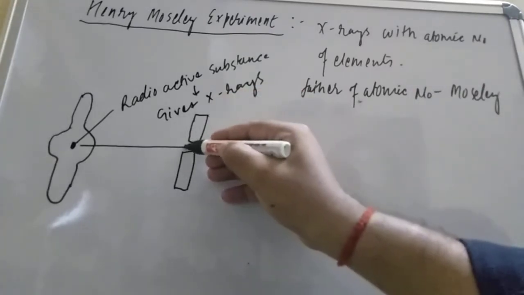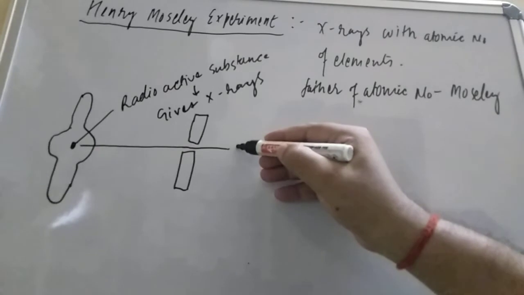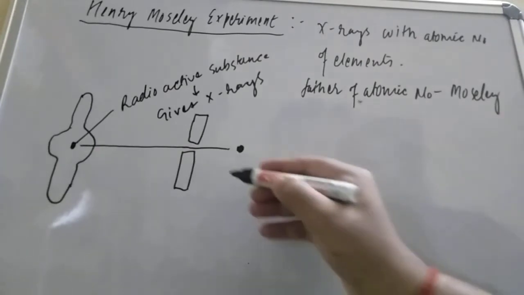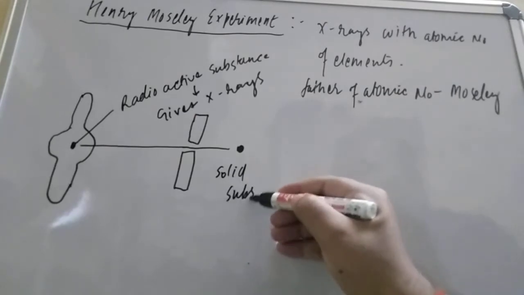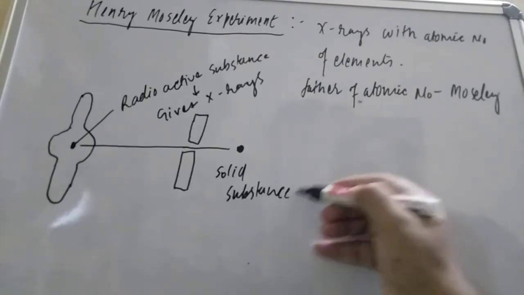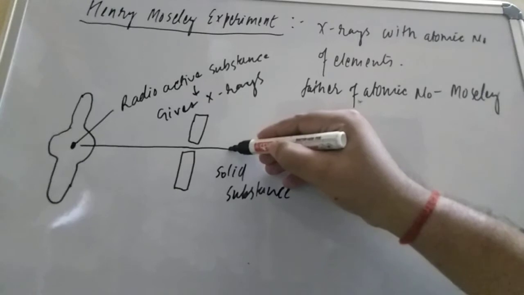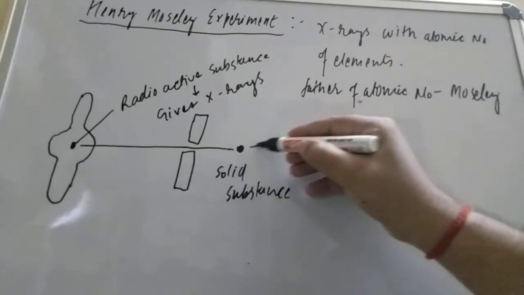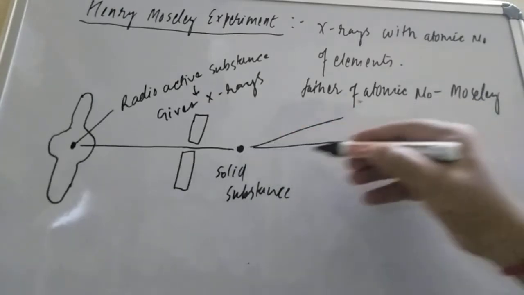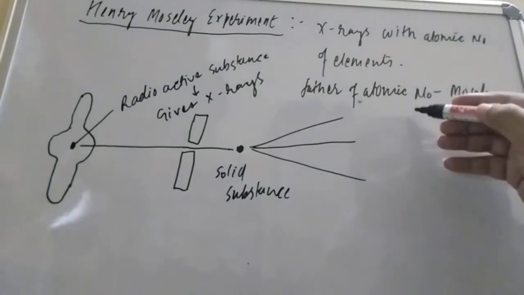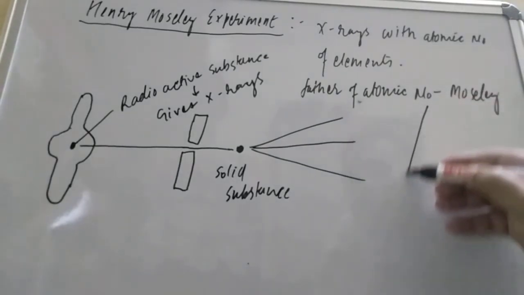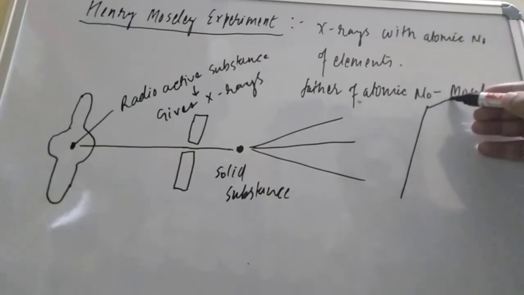That X-ray will be passed here onto a solid substance. When you pass it through this solid substance, there will be some plates, like in the Rutherford atomic model that people have studied.